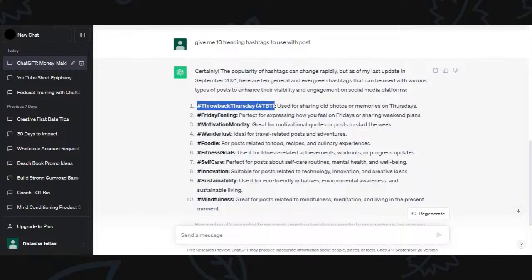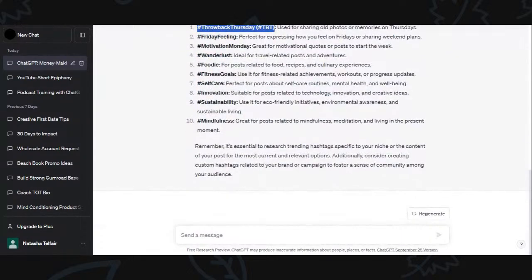It says here are 10 general and evergreen hashtags that can be used with various types of posts to enhance their visibility and engagement on social media platforms. So it's given real general. So you can do Throwback Thursday, Friday Feeling, Motivation Monday, Wanderlust, Foodie, Fitness Goals, Self-Care, Innovations, Sustainability, and Mindfulness. But that wasn't really what I was looking for.